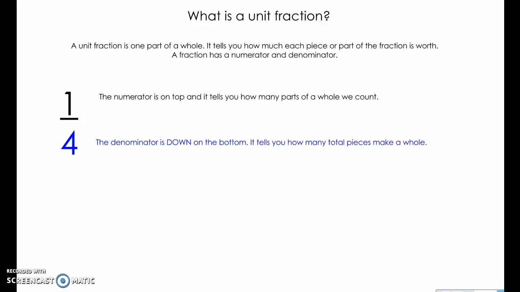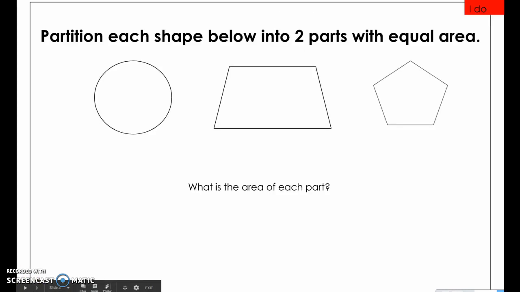Let's take a look at some examples of how to partition shapes. I want to partition each of these shapes into two parts with equal area. To do that, I need to make sure I'm splitting them so each section is equal to all the other sections. Let's see how we can do that.